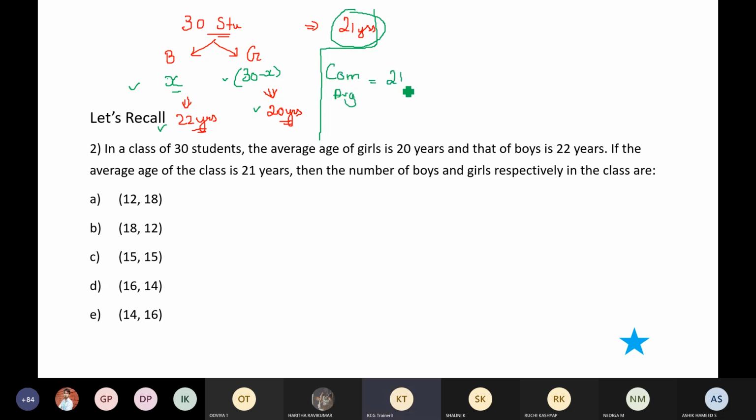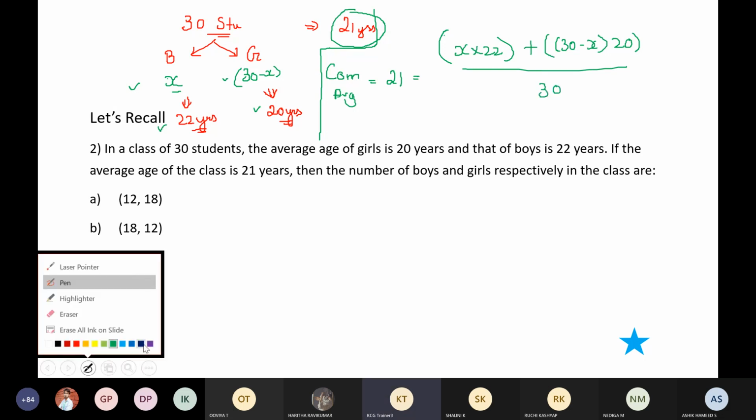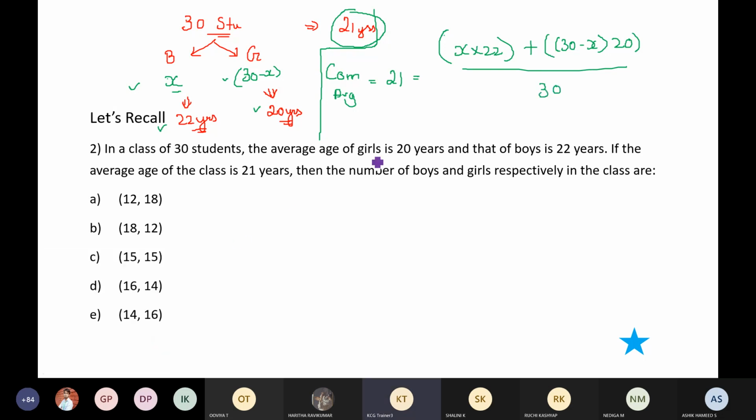This is actually 21. We know. How do I find that out? Total age of boys, x into 22, plus total age of girls, 30 minus x into 20, divided by total number of students, which is 30. Correct? Yes. Now, if I solve this, what do I have?